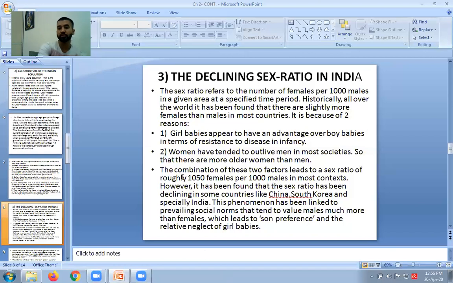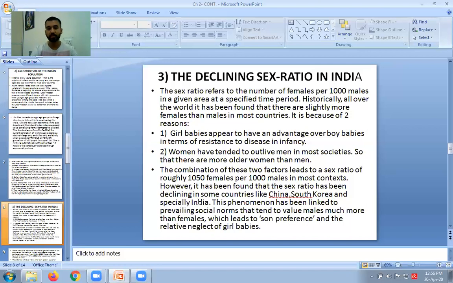The combination of these two factors leads to a sex ratio of roughly 1050 females per thousand males. So when we calculate the sex ratio at the world level, we have more females, 1050, as compared to 1000 males. But the condition in India is not good.